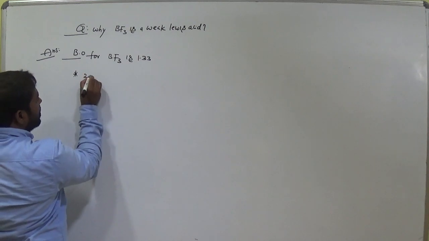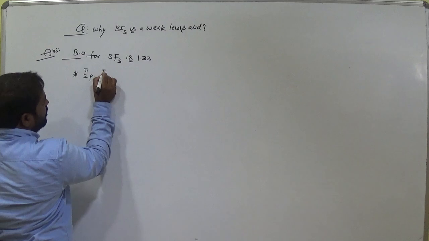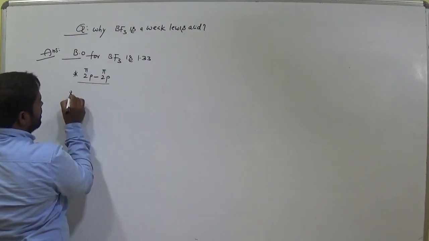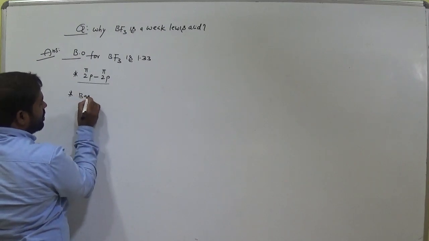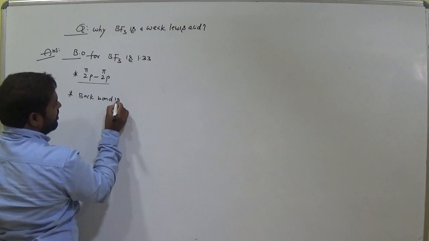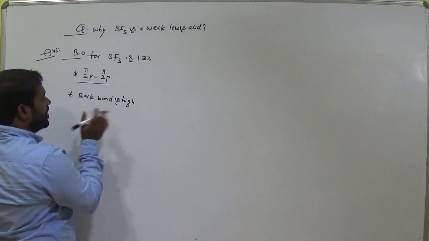Which orbitals are involved? 2p, 2p, pi 2p, pi 2p. Back bond is high. Same orbital, energy difference is less, so back bond is high.